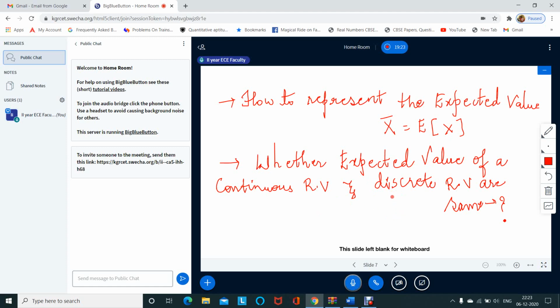No, both are different. I have just told you the two different formulas. In the discrete case we write it in the form of summation, and in the continuous case we write it in the form of integration, right?